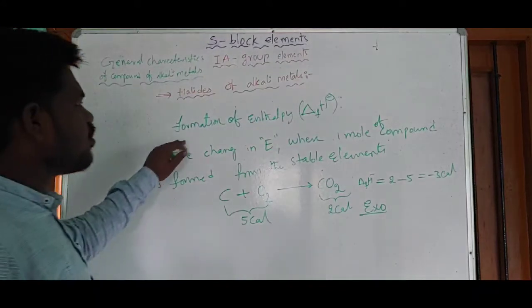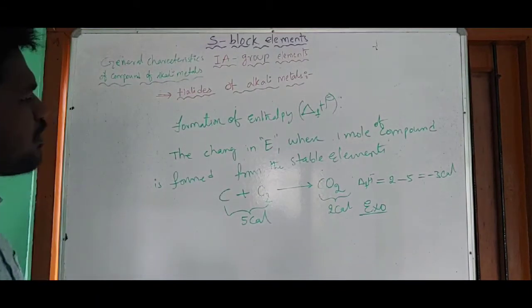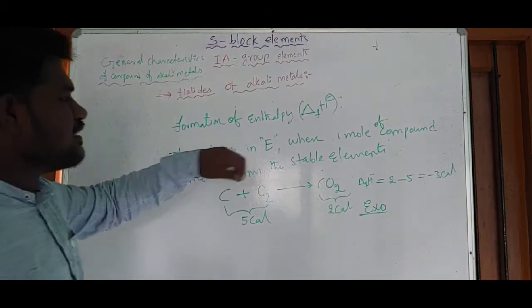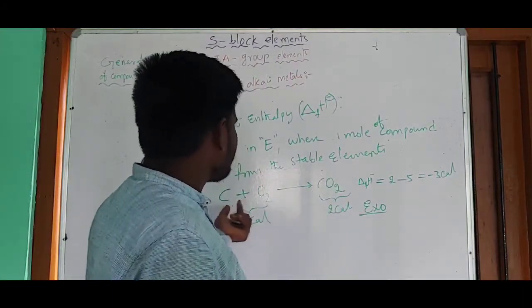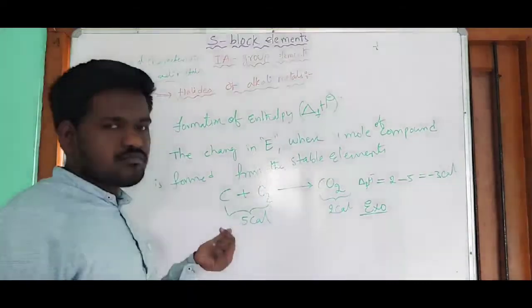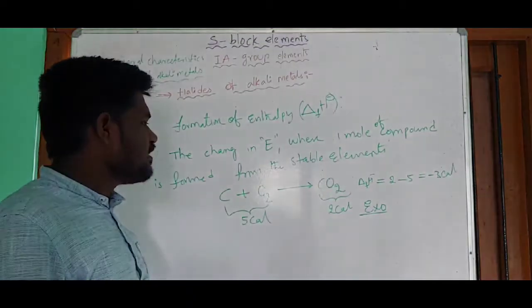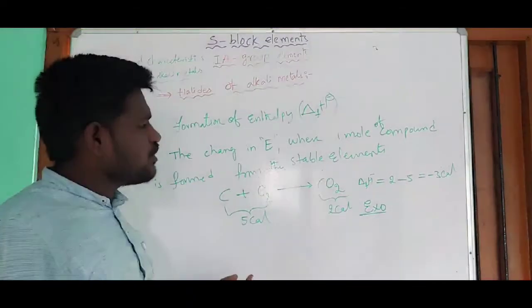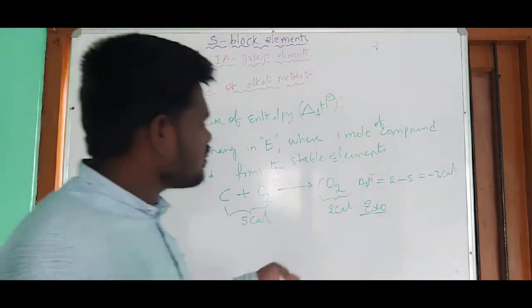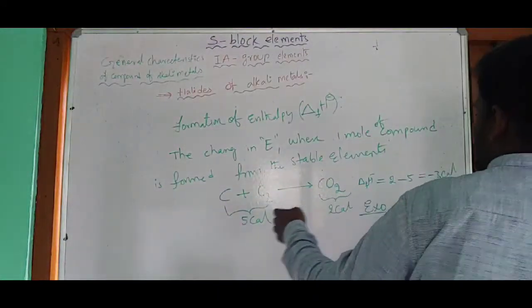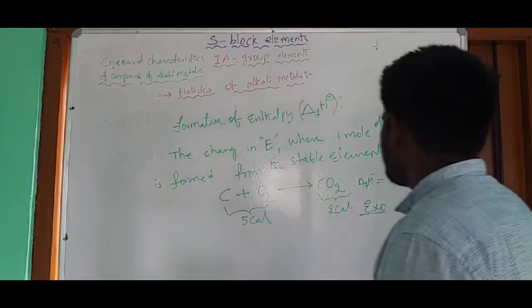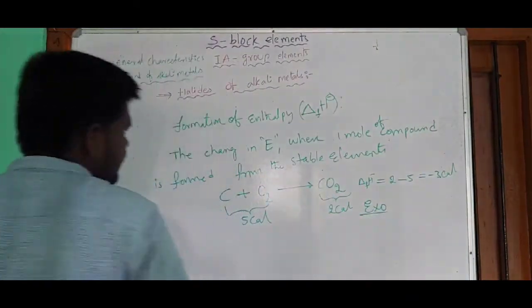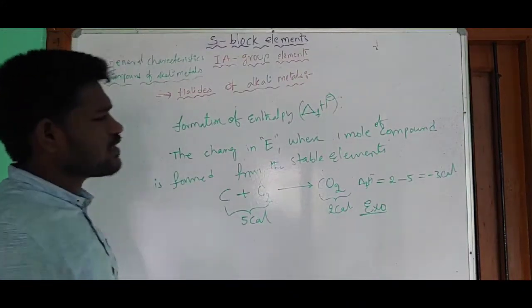So right guys, this is about the enthalpy of formation. Enthalpy of formation means what? The change in energy when one mole of compound is formed from the stable elements. Carbon and oxygen are stable elements. So here you get the change in energy by taking the energy of the products minus the energy of the reactants: 2 minus 5, minus 3. That minus 3 is the change in energy, which is known as the enthalpy of formation.